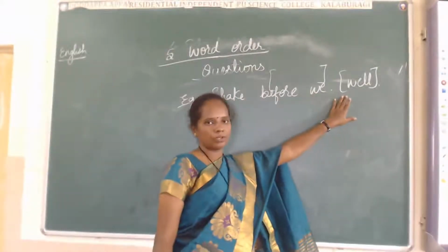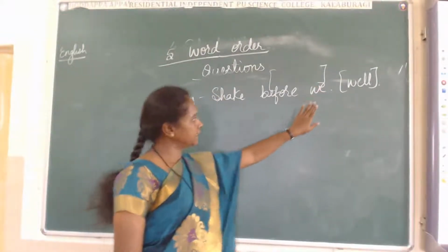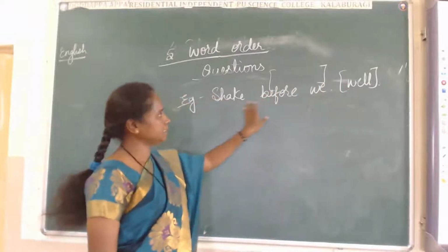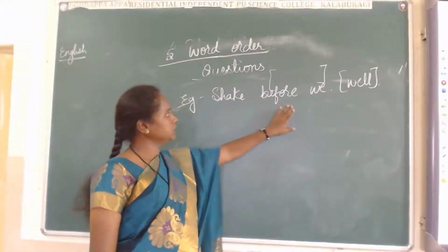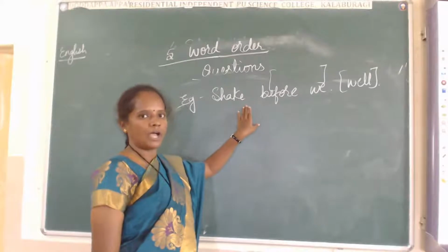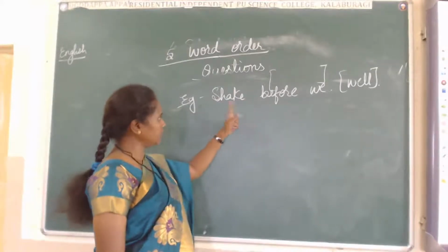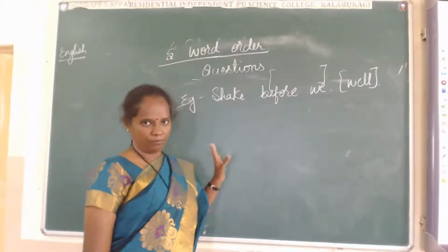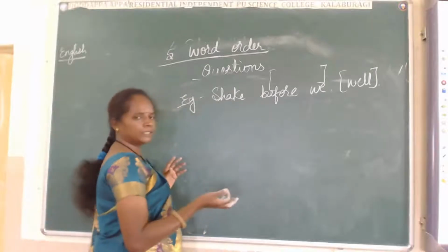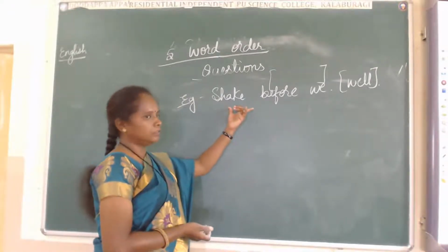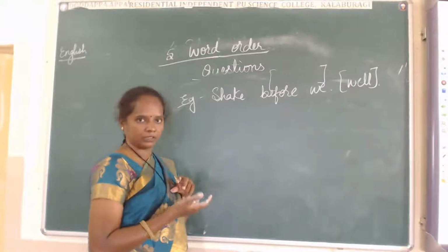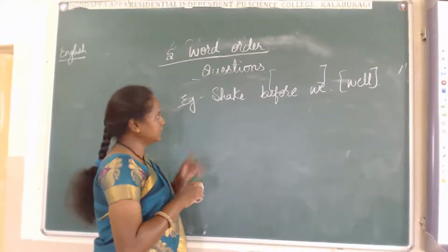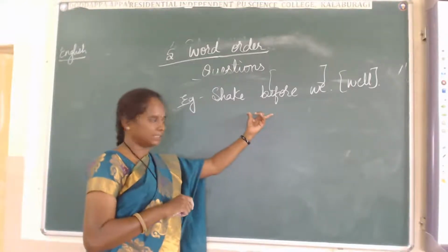In the bracket they have given well. It means this word is missing in this sentence. Where it is missing and where we have to add it, that we should read. By reading this, we should confirm. Shake, you have already seen this on many syrups. On the syrups, you might have seen this sentence.